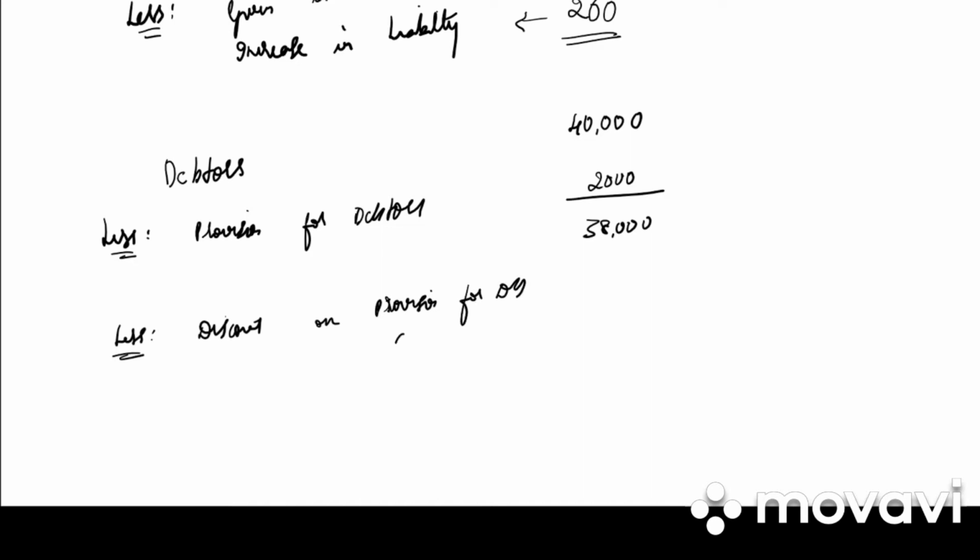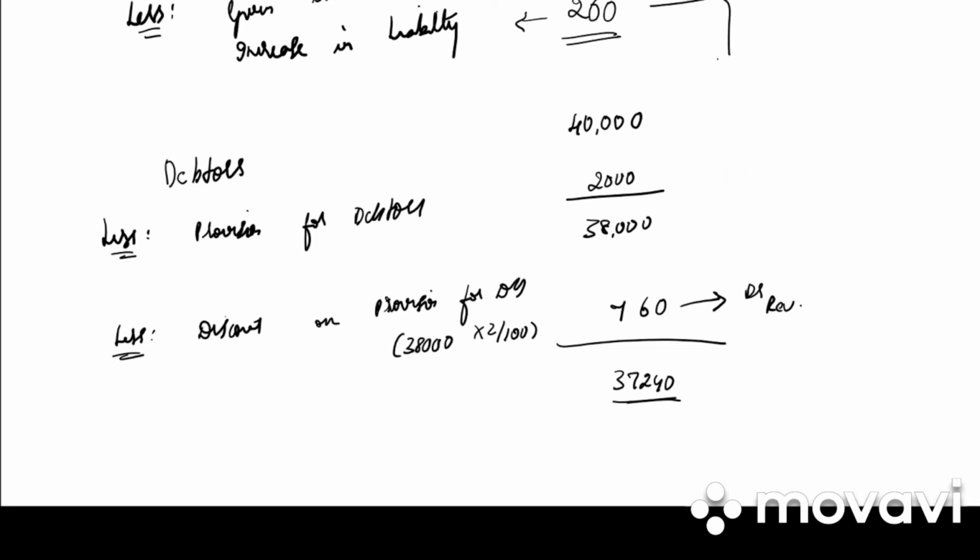So how much is it? 38,000 into 2 by 100. How much do we get? 760. So our total amount of debtors will be 37,240. So this 760 will be written on the debit side of revaluation account. This 200 will be written on the debit side of revaluation account. Clear?